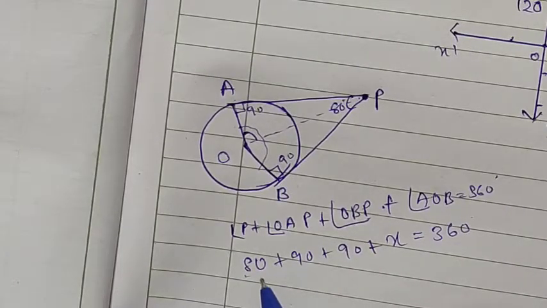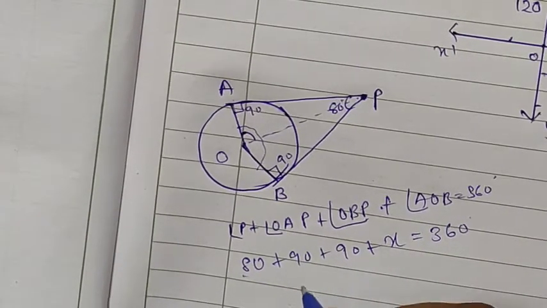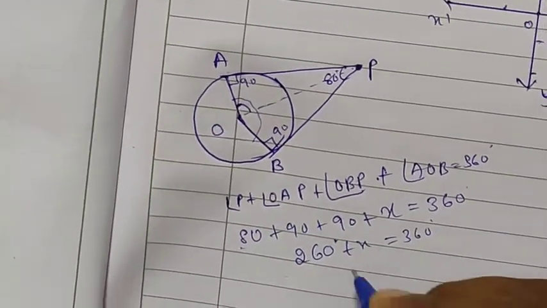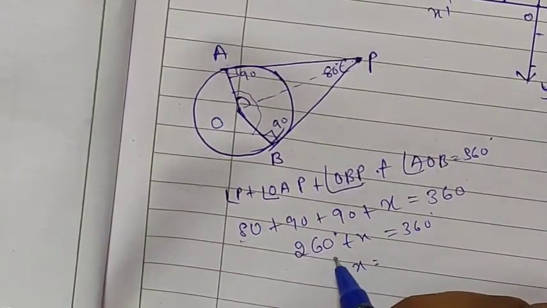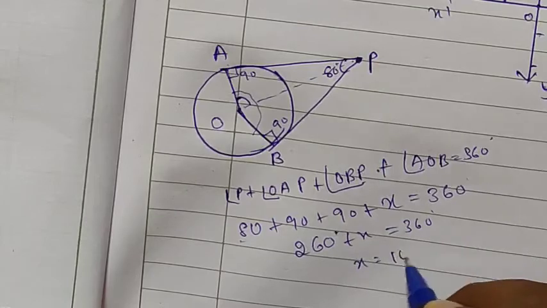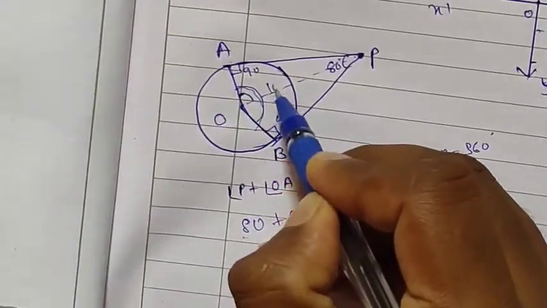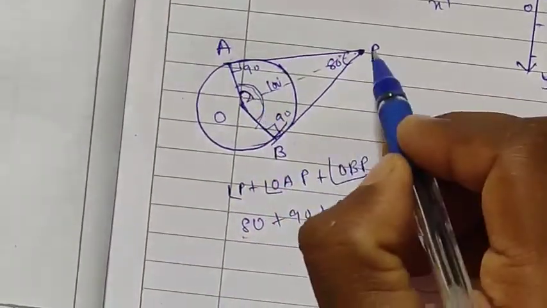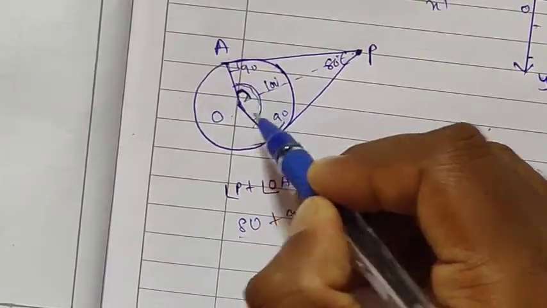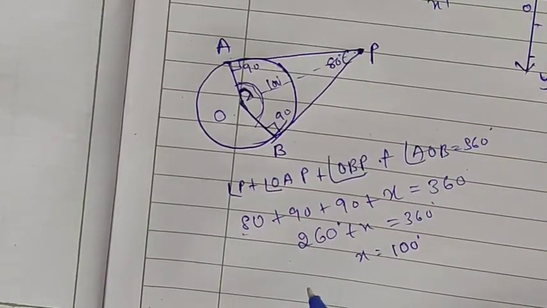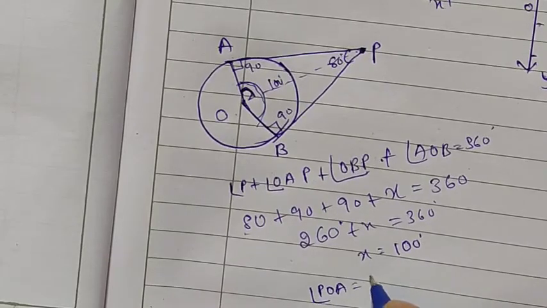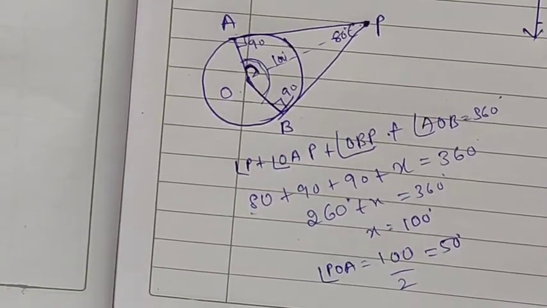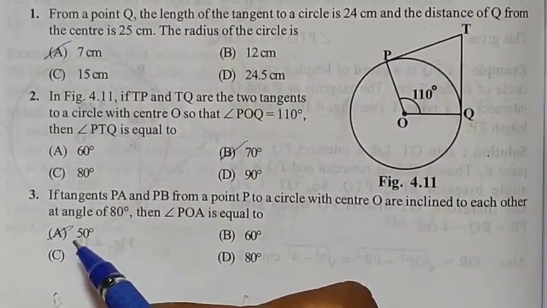By adding these three numbers, 80 plus 90 plus 90, you will get 260. 260 plus angle x is equal to 360 degrees. Since we want the middle angle, x is equal to 360 minus 260, you will get 100 degrees. This total middle angle is 100 degrees. We don't want the full middle angle, we want only half of this angle. What they are asking, POA, means half of this central angle. Total angle is 100, we want only POA, that is half of 100. 100 divided by 2, you will get 50 degrees. Therefore you need to choose the answer, that is 50 degrees is the correct answer.